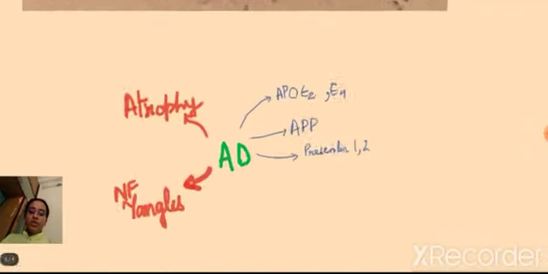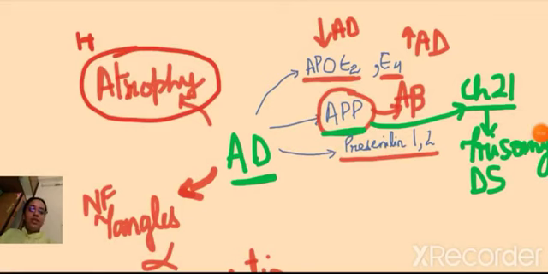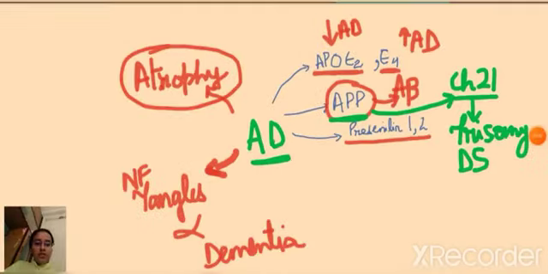Okay, let's quickly summarize Alzheimer's disease. So in Alzheimer's disease, a lot of proteins are abnormal. Because of some genetic factors, we get some abnormal proteins. Let's say there is abnormal ApoE2.